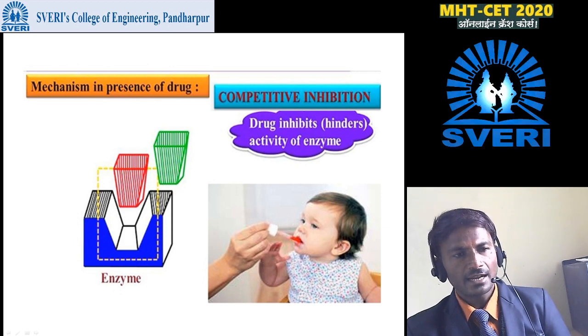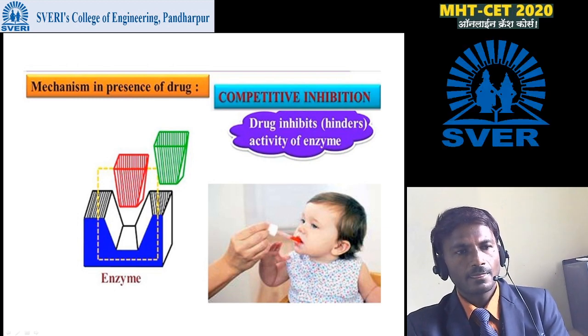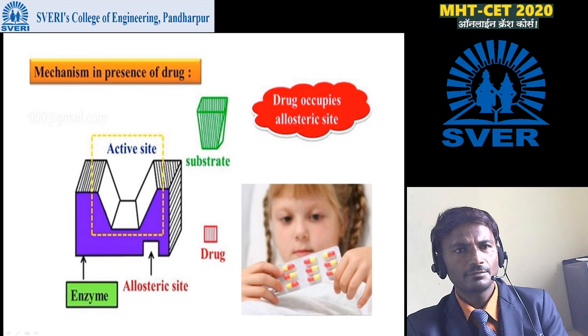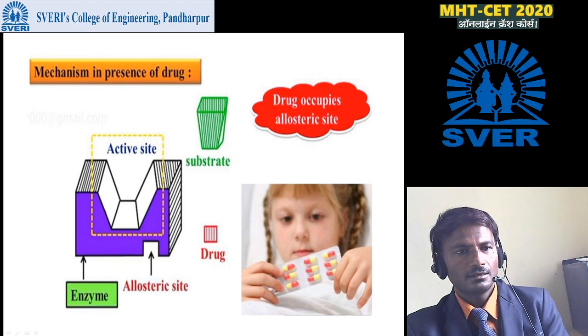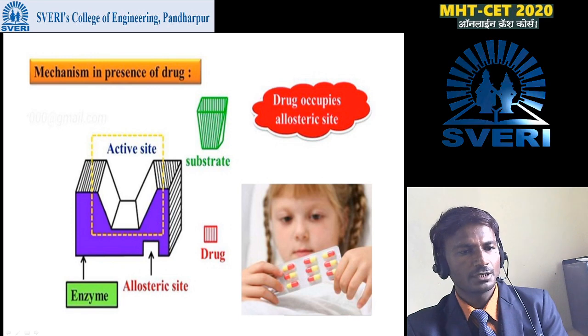Enzyme, substrate and drugs are given here in the form of the lock and key model. Next is the mechanism in which drugs sometimes occupy the allosteric site. Instead of connecting with the enzyme at the particular active site, it goes into the allosteric site, but the substrate fits into the active site.